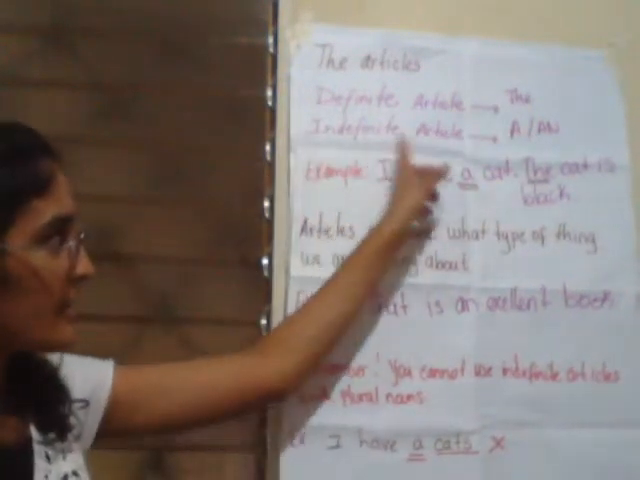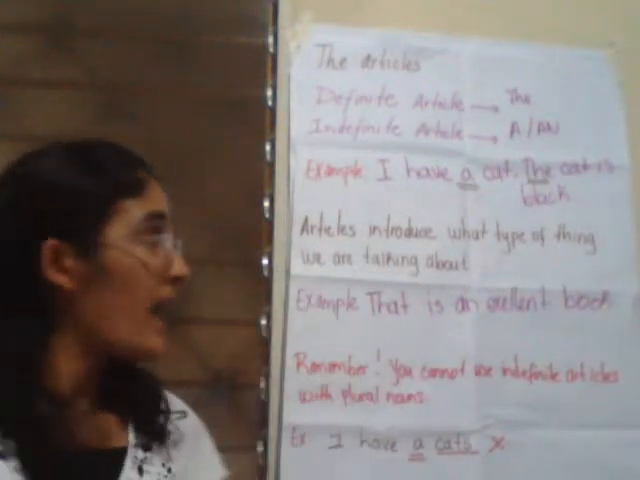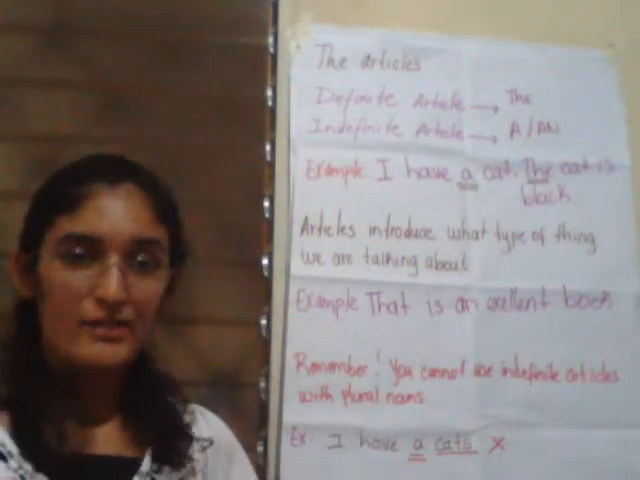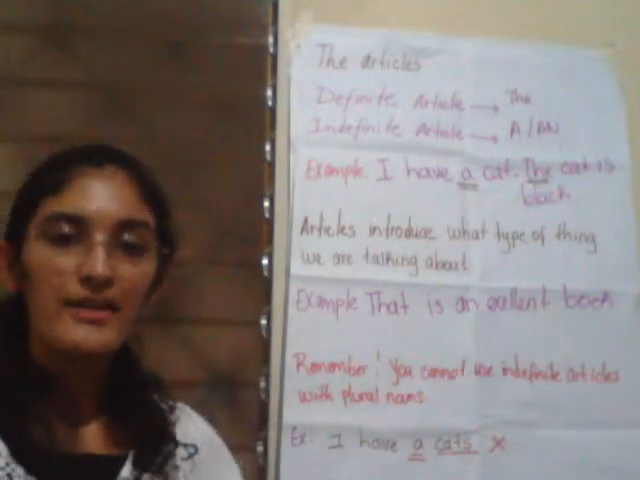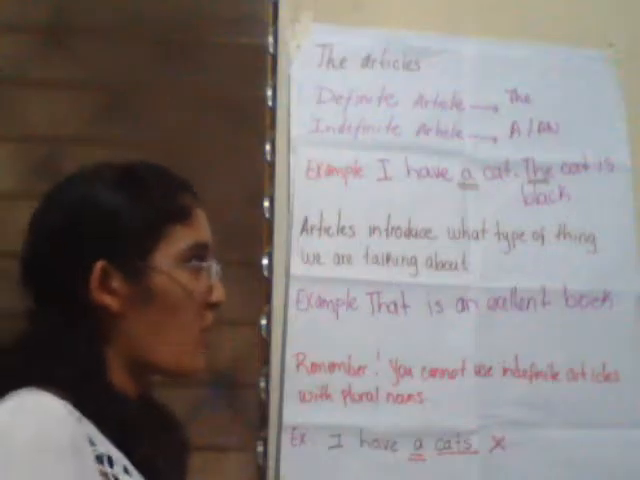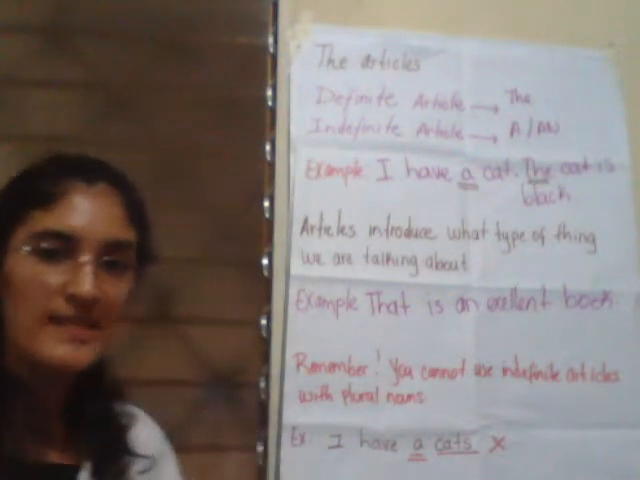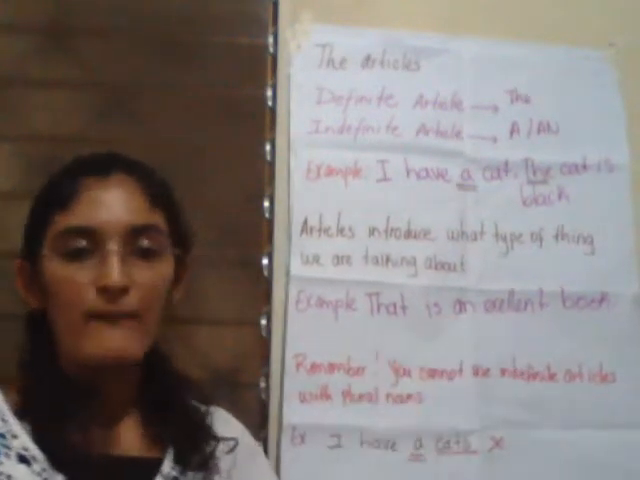For example, we can say I have a cat. In this case we have an indefinite article. But if I write the cat is black, we have the definite article. Articles introduce what type of thing we are talking about. For example, that is an excellent book.